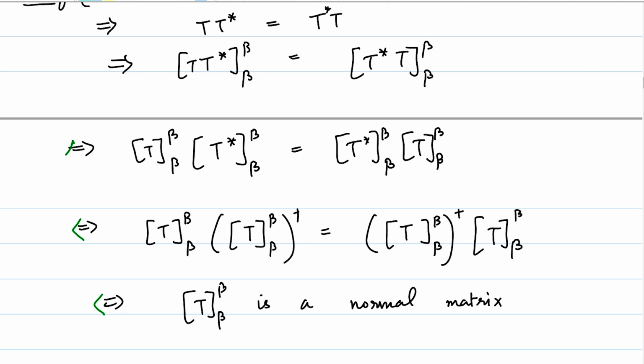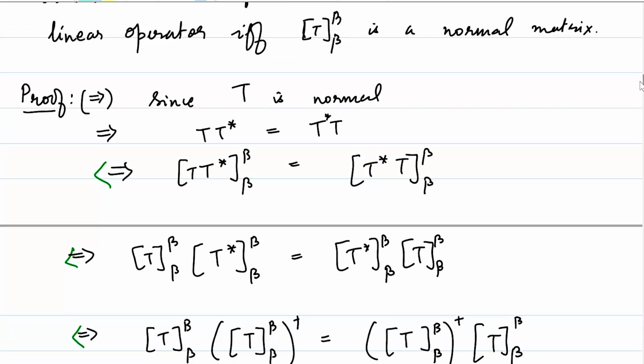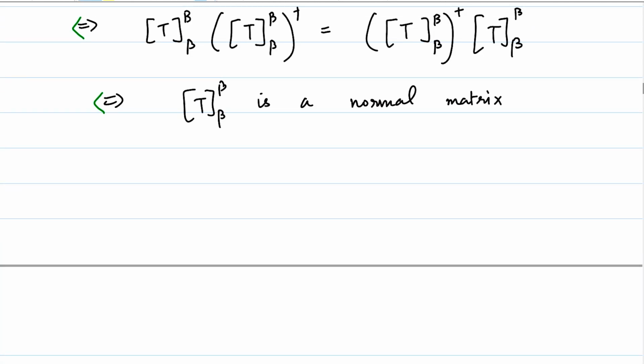This implies that the matrix of T* T with respect to beta is the same as the matrix of T T*, and that implies that T* T is equal to T T* as linear operators, which implies that T is normal. So let me just say that T is normal will imply all this up till here and back. That way we have established this result.